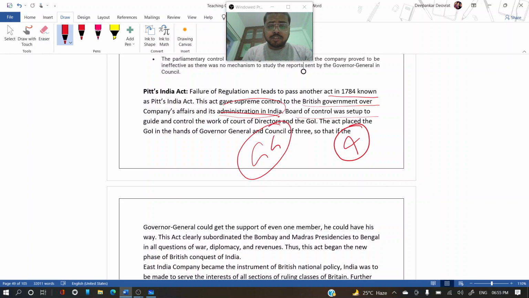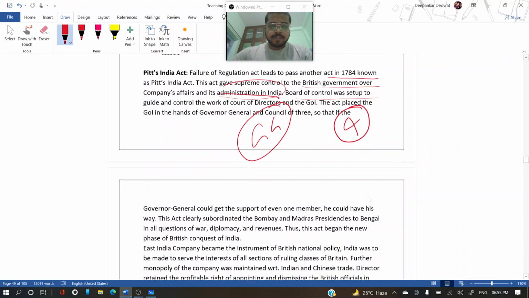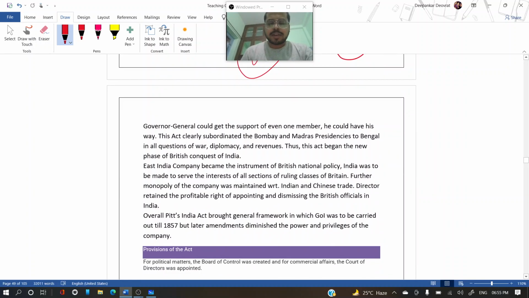So if the Governor General, let us suppose, had the support of even one member of the council, he would be able to make a decision. He could manipulate the others as well. That's why there were three members and one Governor General, and now the Governor General will have a veto power. Veto power means that he has the power to not agree to any particular decision.